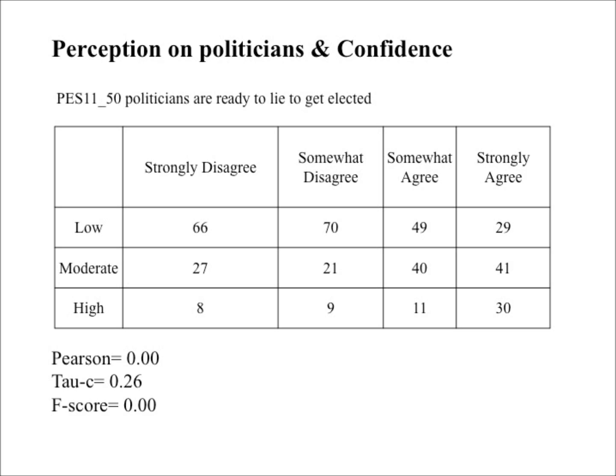The third cross-tabulation gives a tau C of 0.26, which tells us that the relationship that a better perception of politicians will lead to a higher confidence in government is considered to be moderately strong. The null hypothesis is rejected because the Pearson score is 0, and the F score of 0 indicates that the difference of confidence in democracy across perceptions of politicians is significant, which means that it is less likely that it is caused by a sampling error.